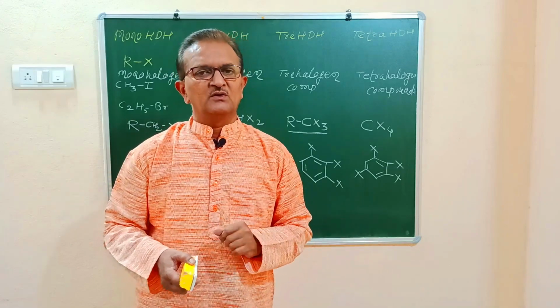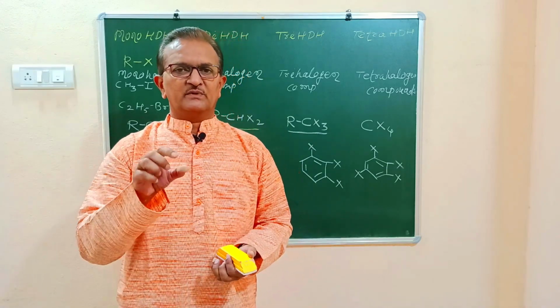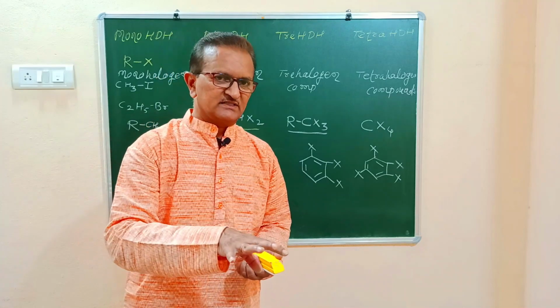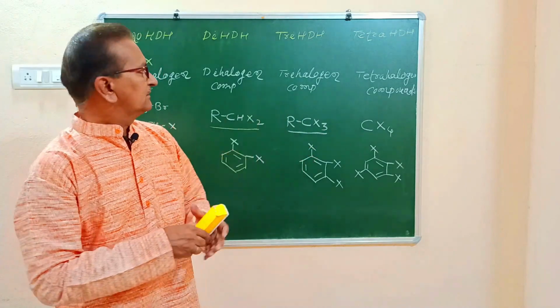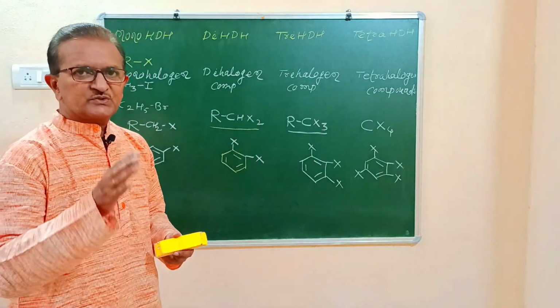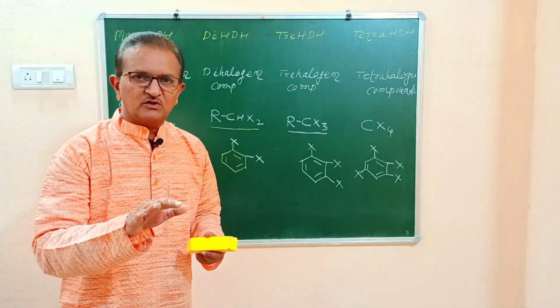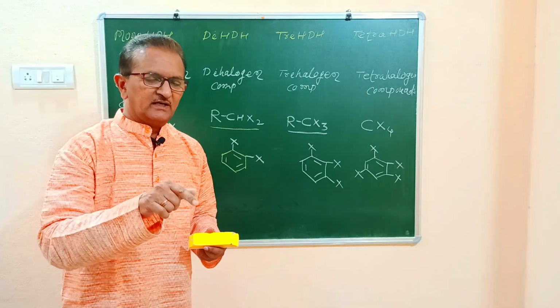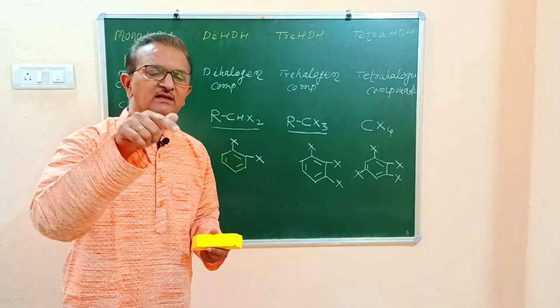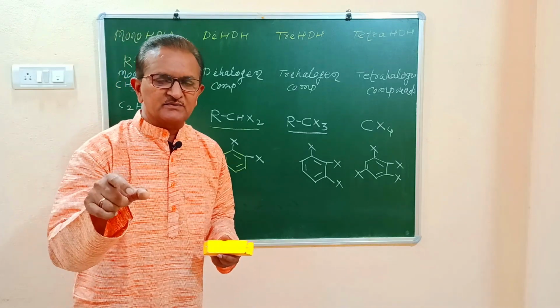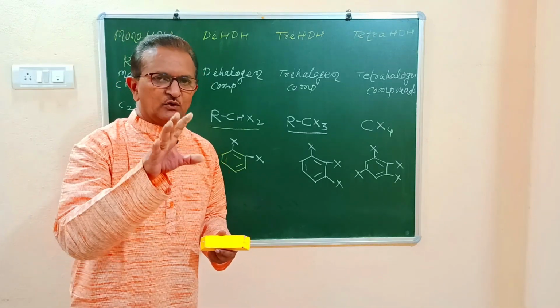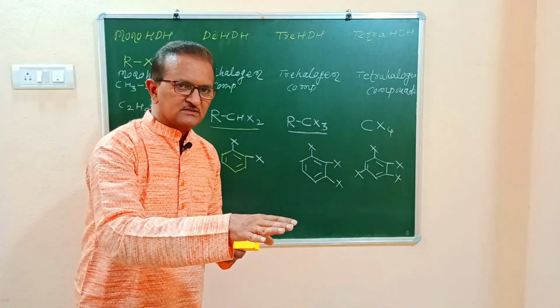What is the first question? What are halogen derivatives of alkanes? How are they classified? How to define halogen derivatives of alkanes? The compounds formed by replacement of one or more hydrogen atoms of an alkane by a corresponding number of halogen atoms are called halogen derivatives of alkanes.